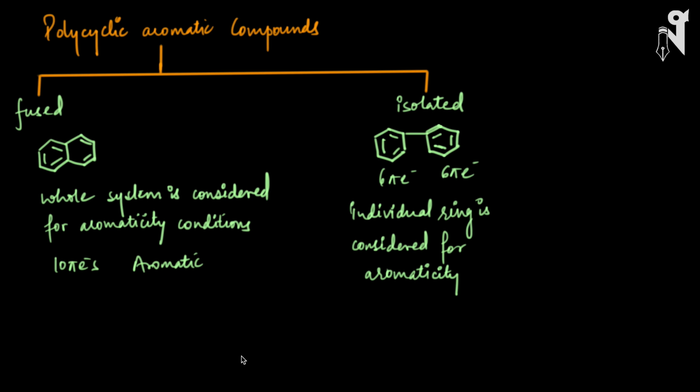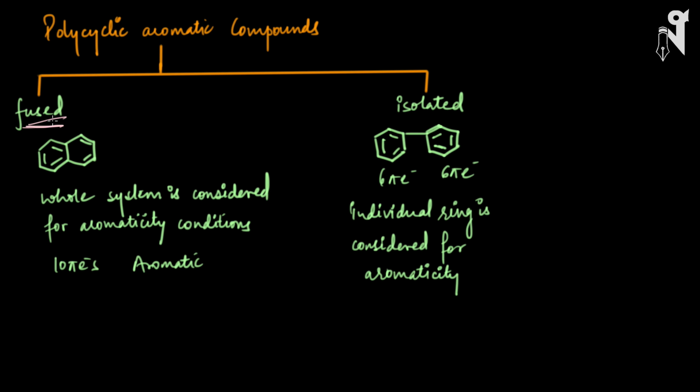There are two kinds of polycyclic structures we have. One is fused structure and another is isolated structure. So first understand what a fused structure is and what an isolated structure is. When we talk about the fused structure, fused means the rings are adjoined with each other completely. I mean, they are sharing a common wall. So compounds like bicyclo, tricyclo, that kind of structures are called fused structures. Basically the cycles are not connected with a single bond. Cycles are attached to each other, and that is your fused structure.